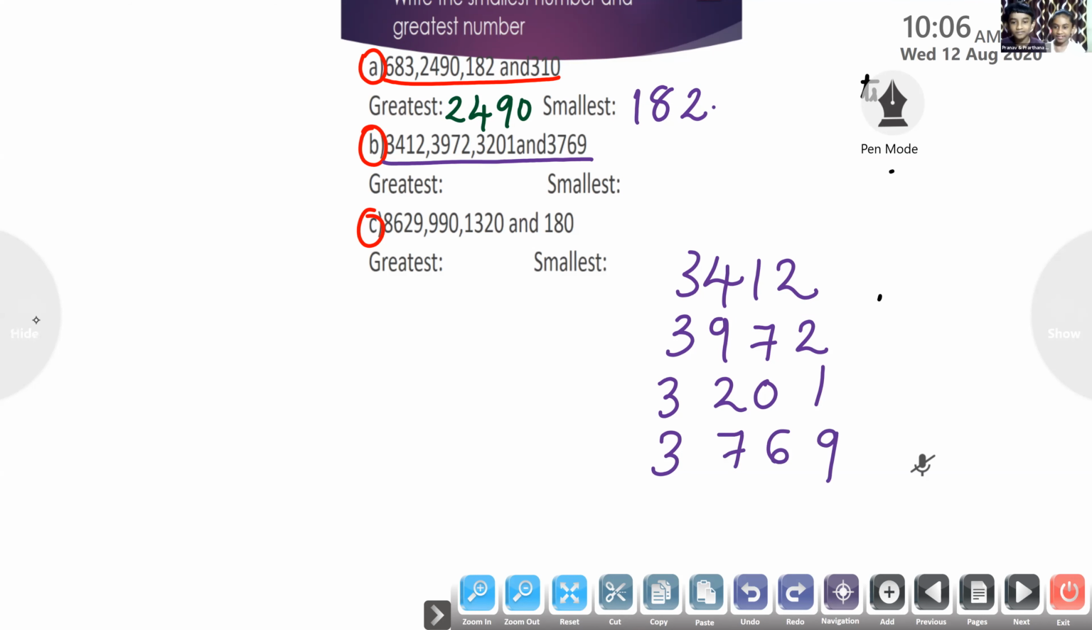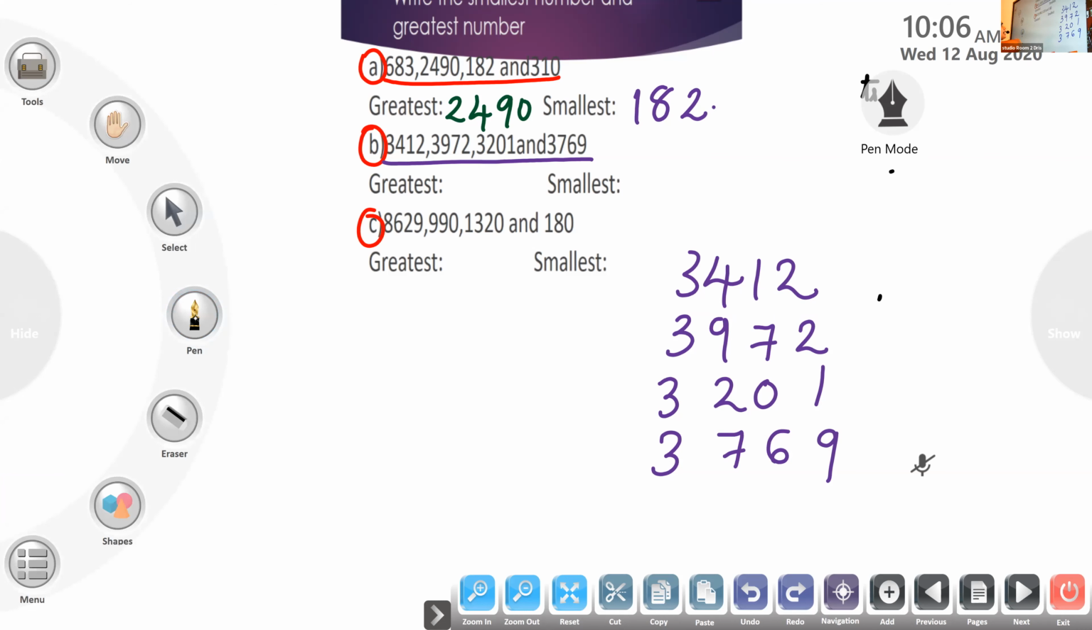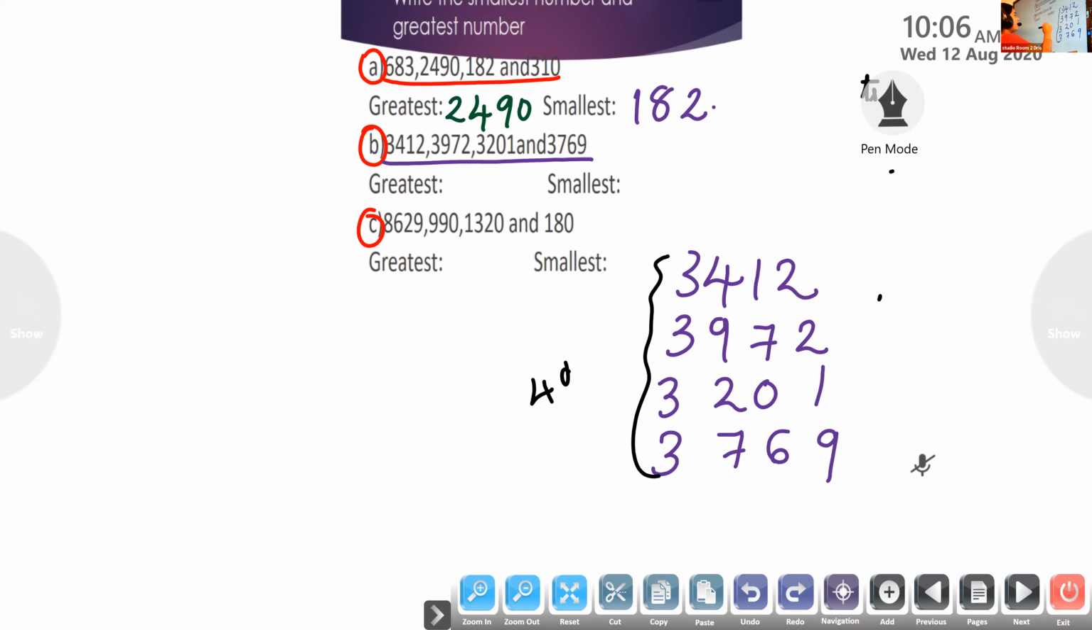Dear children, first, what is the first step? We have to check the number of digits. Here all the numbers have how many digits? 4 digits. All the numbers have the same number of digits. So can we compare using the number of digits? No, because all are the same. So we can't use the number of digits for comparing.